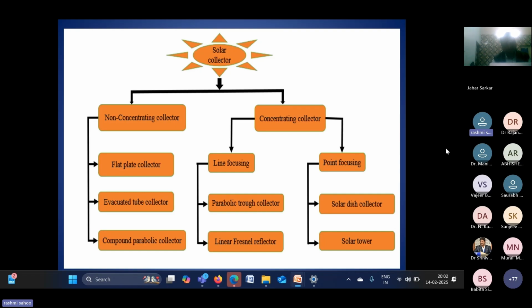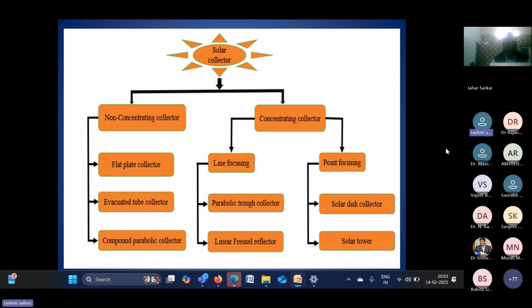A flat plate collector or non-concentrated collector gives a comparatively low temperature, so it can be used only for heating purposes. If you want to run a refrigeration system, that is not possible with it. With the evacuated tube collector, ETC, or CPC, we can get a slightly higher temperature. In that case, some refrigeration systems you can run, but a power generation system is slightly difficult, so we have to go for a concentrated collector if we want a higher temperature.